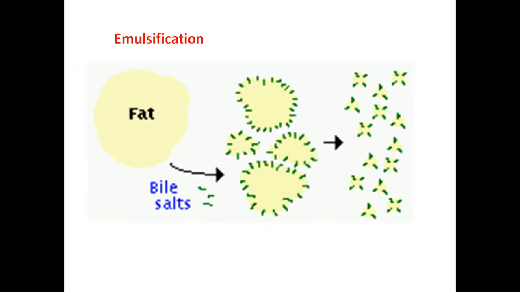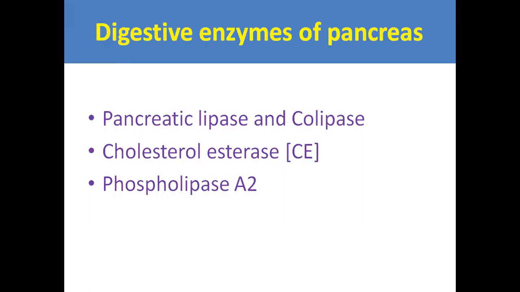See here, you can see the emulsification process, how it takes place. This is the fatty substance that is present in the diet, and during the process of digestion, this is hydrolyzed into small fragments. Medium and short chain fatty acids are hydrolyzed. Now this hydrolyzed fat is surrounded by the bile salts like this, and they further make them into small droplets, and as a result they form small aggregates. These aggregates are nothing but emulsification.